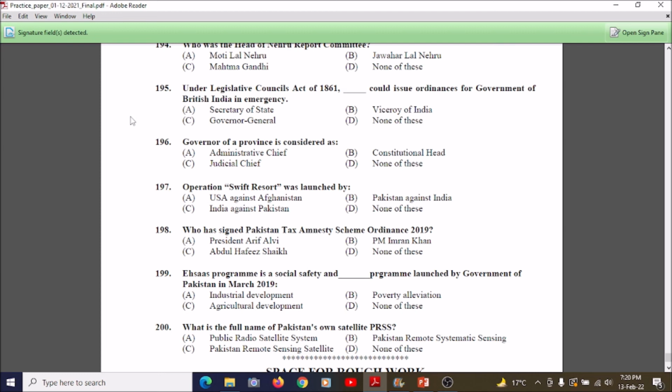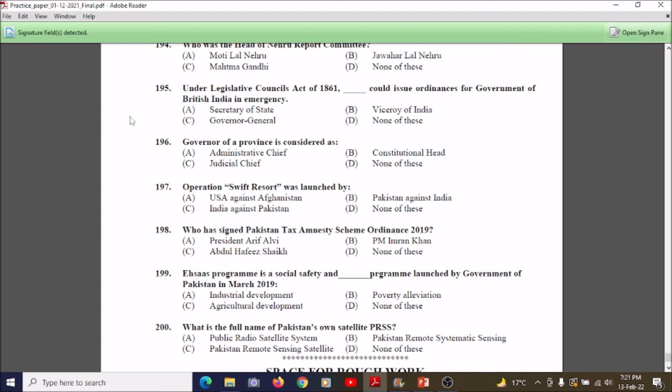Students, now we're going to understand question number 196, which is: the governor of a province is considered as A. Administrative chief, B. Constitutional head, C. Judicial chief, and D. None of these. So the correct answer is constitutional head. The governor of a province is considered the constitutional head. You have to remember it, which is B.